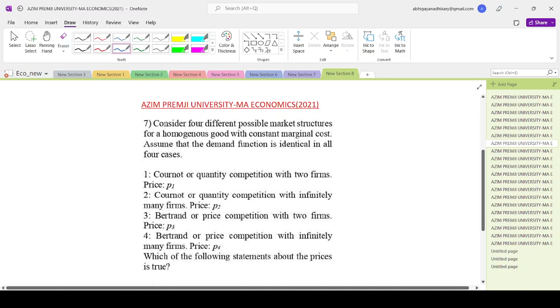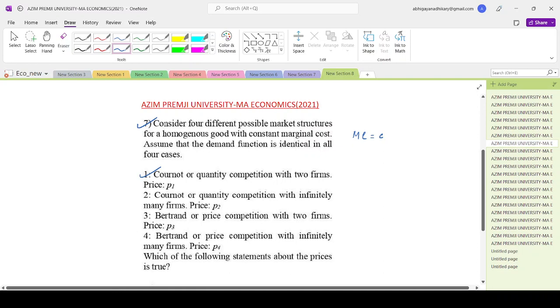And today we are looking at the Azim Premji University MA Economics paper 2021. So consider the four different possible market structures for a homogeneous good with a constant marginal cost. So marginal cost is equal to some C. Assume that the demand function is identical in all the four cases.